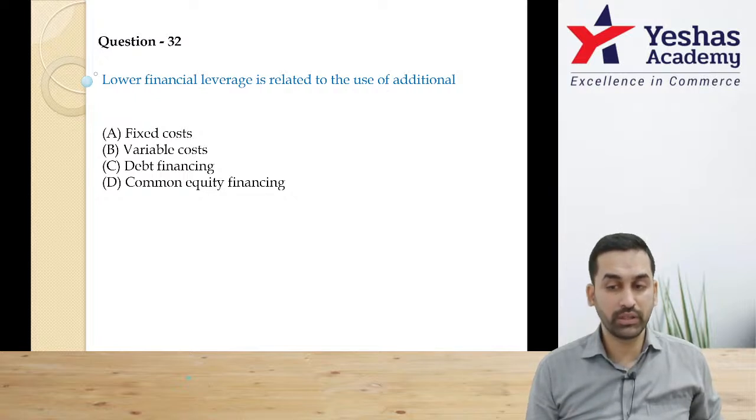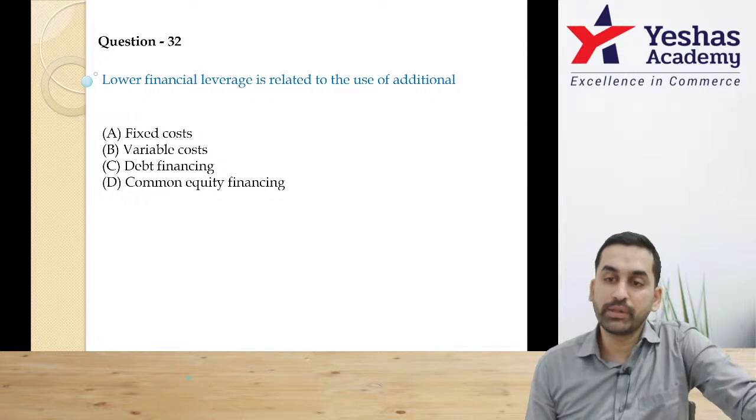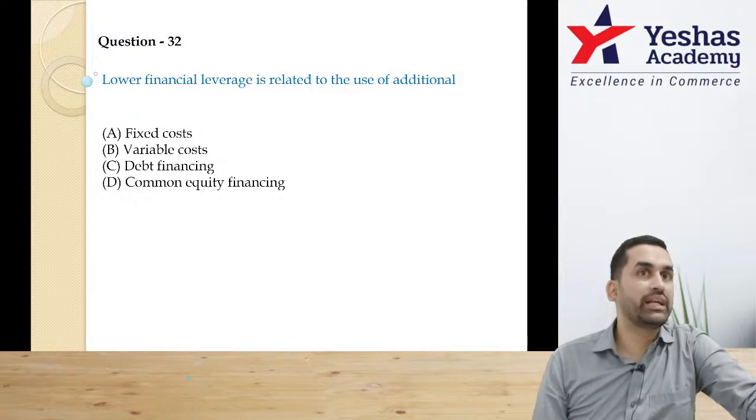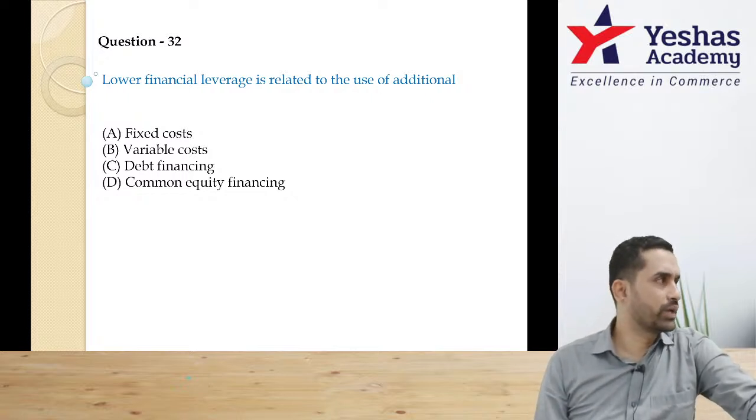32. Lower financial leverage is related to use of what? Observe, observe, observe. If you go fast, it's a dangerous question. If you have low financial leverage, that means you have very less interest. If you have very less interest, that means you have very less debt. If you have very less debt, then from where are you getting money?